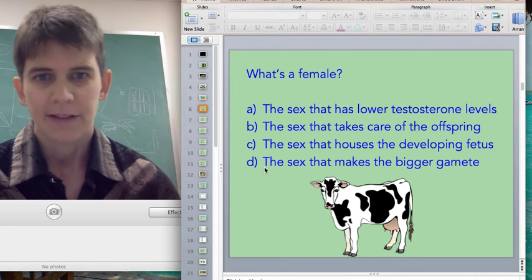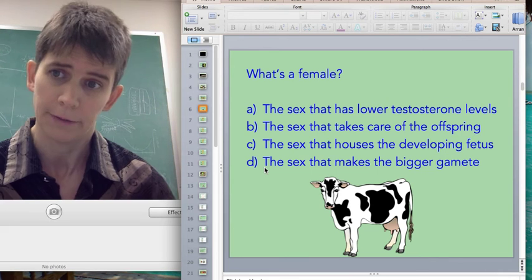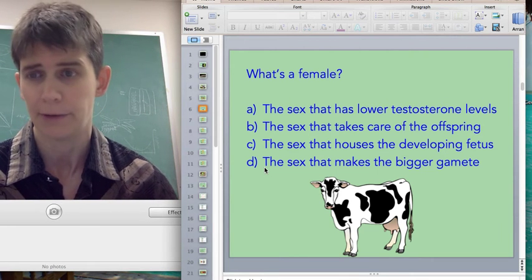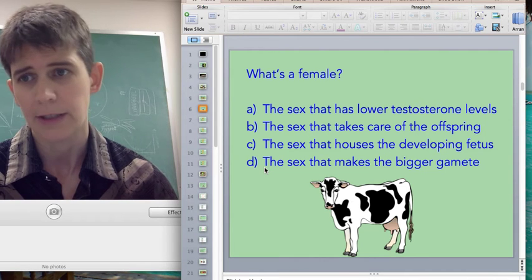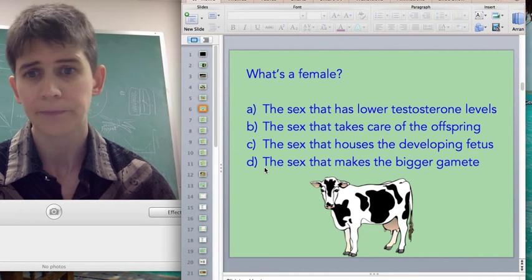B says the sex that takes care of the offspring. This is by far a tinier percentage of animals. Far less than 1% of all animals have any parental care of any kind. In most cases, neither male nor female parent has any care for the offspring.